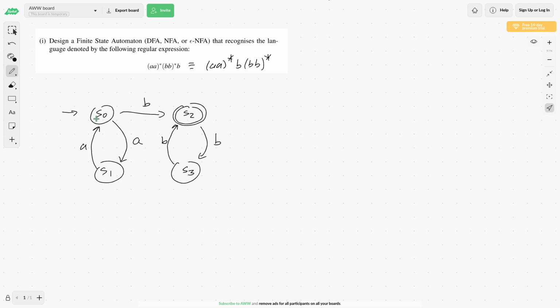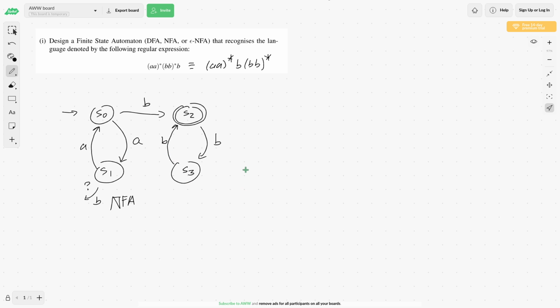So from S0, I can read pairs of A's, as many as I want, and then a single B, and then pairs of B's, as many as I want. So this would be a valid automaton for the problem. And clearly, this is an NFA. And why is that? Because S1 doesn't have a transition for a B. So because the transition function isn't total, that would make this an NFA.